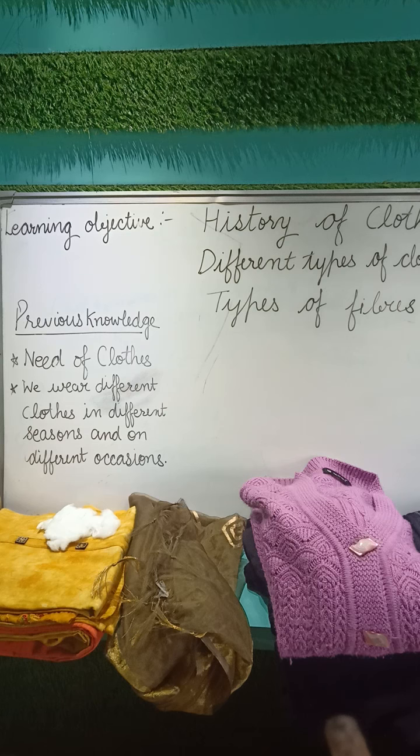Later on, they started killing animals for their fur, and they used animal skin or fur to cover their body. Then, with the development of agriculture, men learned to grow fiber crops such as cotton, linen, and jute. At that time, stitching was not known. They wrapped unstitched cloth around their body because they did not know how to stitch.